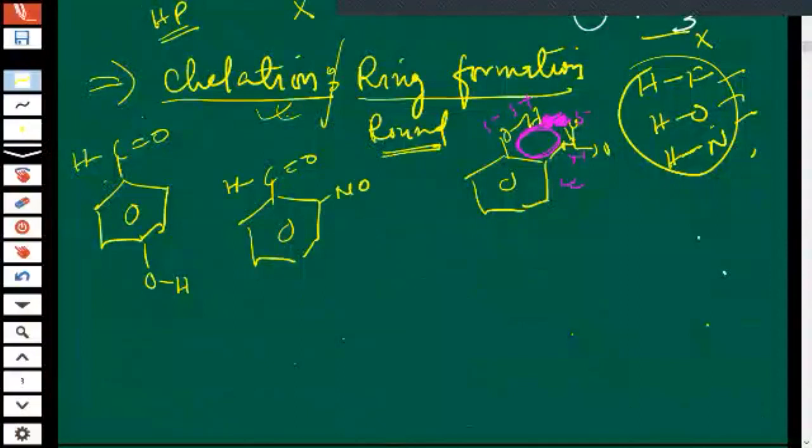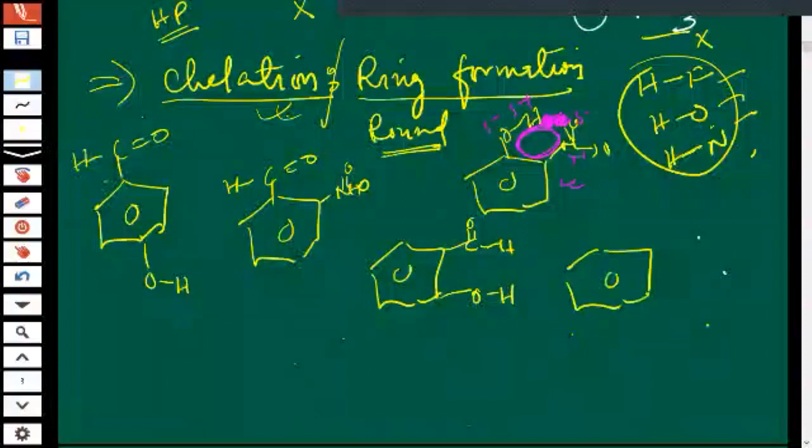Any problem, please ask me. One more structure is there. Please control noise. Such type of molecule is given to you.